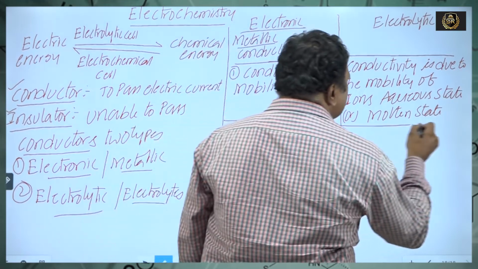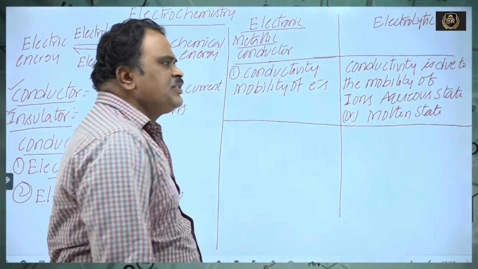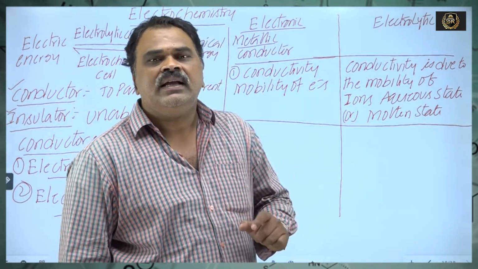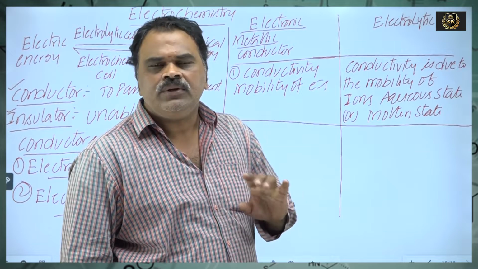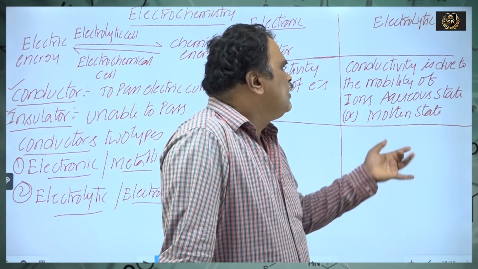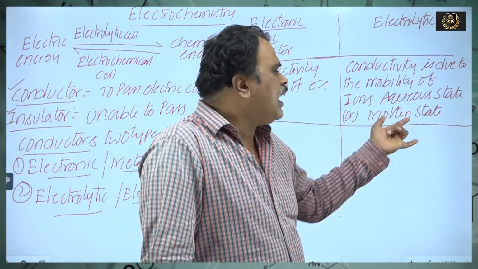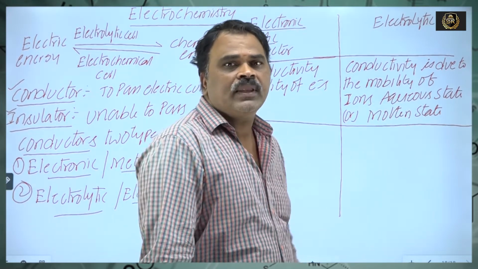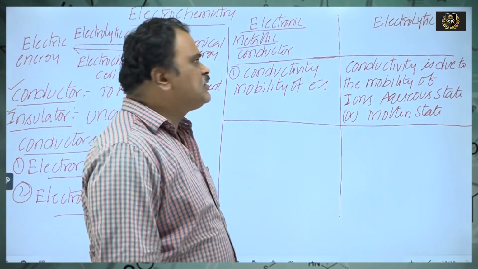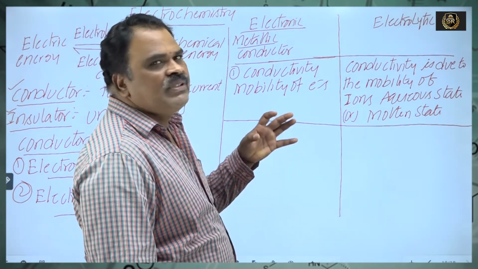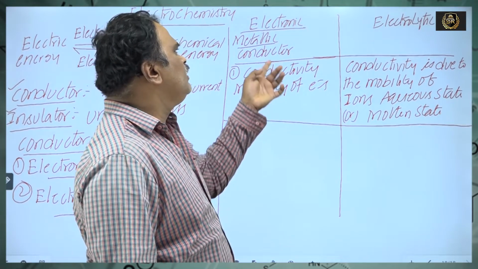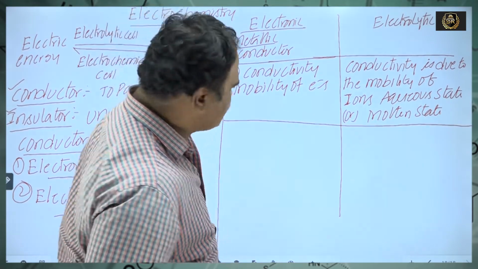The substance which has a tendency to pass electric current due to the free movement of ions, either in aqueous state or molten state, is nothing but electrolytic conductors. Due to the mobility of electrons, it is electronic or metallic conductors.